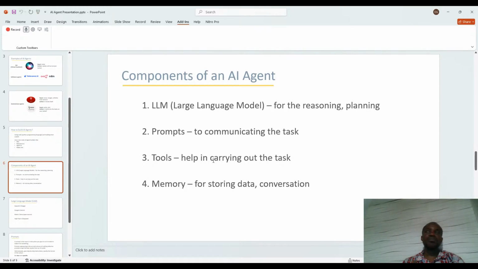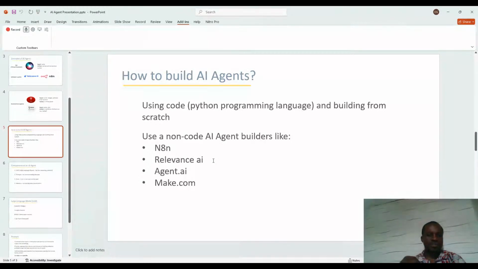The fourth one is memory, for storing data and for conversation. Here is where it can store data, which it is going to make use of when it wants to carry out its tasks. And also, if you have a conversation with it, it should still be able to remember what you said before, what was the last thing you said. So memory is very important when it comes to an AI agent. Please, all these things we've said are very important. So store them, and if you have to jot them somewhere, you should do so.